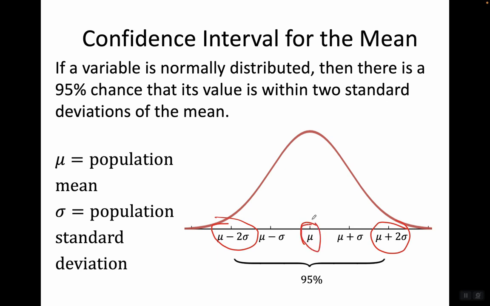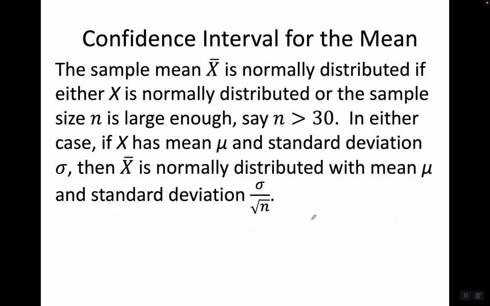Here's mu in the middle here. Mu is the population mean, sigma is the population standard deviation. Well, let's look at x bar. X bar is normally distributed. The sample mean x bar is normally distributed if either x is normally distributed or the sample size n is large enough, say n is greater than 30. In either case, if x has mean mu and standard deviation sigma, then x bar is normally distributed with mean mu and standard deviation sigma over square root n.